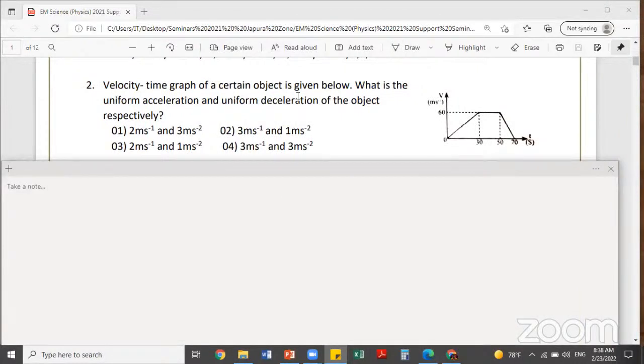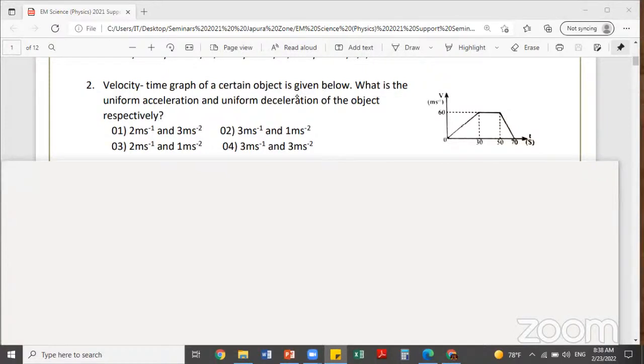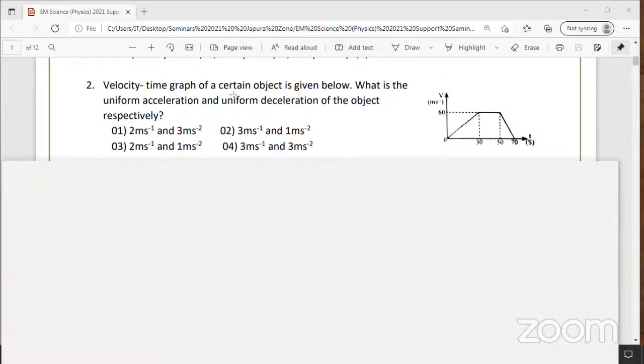Right. Because of the power failure, I had to write this again. You can see the screen, right? Okay, we are calculating the uniform acceleration. This part of the graph, this pink area, is the uniform acceleration, that is 0 to 30 seconds. The velocity has increased from 0 to 60.